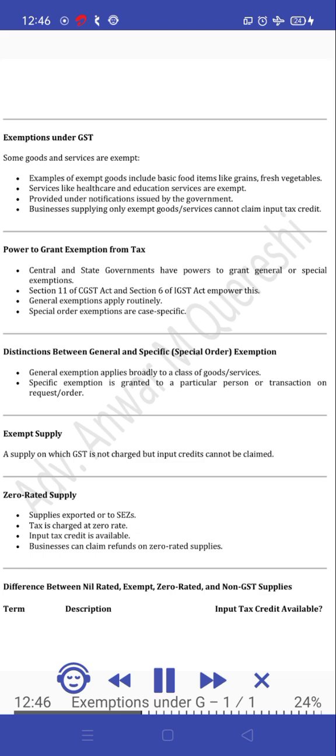Exemptions under GST. Some goods and services are exempt. Examples of exempt goods include basic food items like grains, fresh vegetables. Services like healthcare and education services are exempt. Provided under notifications issued by the government. Businesses supplying only exempt goods or services cannot claim input tax credit.